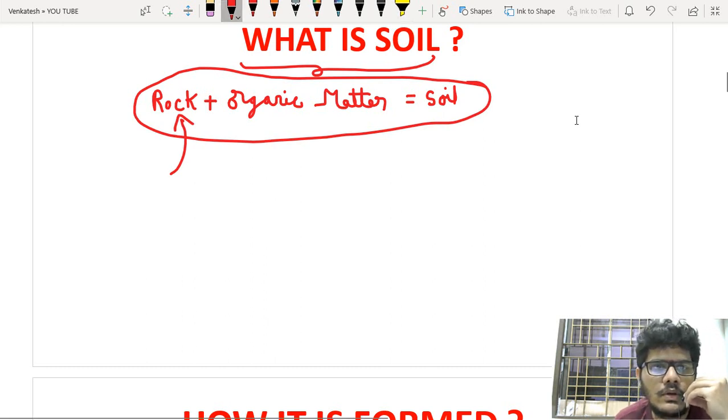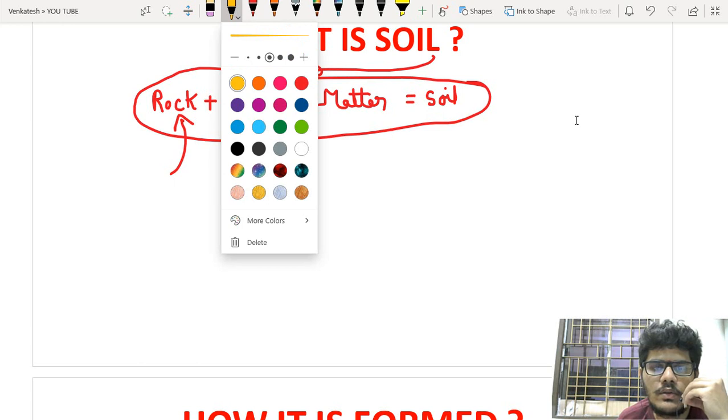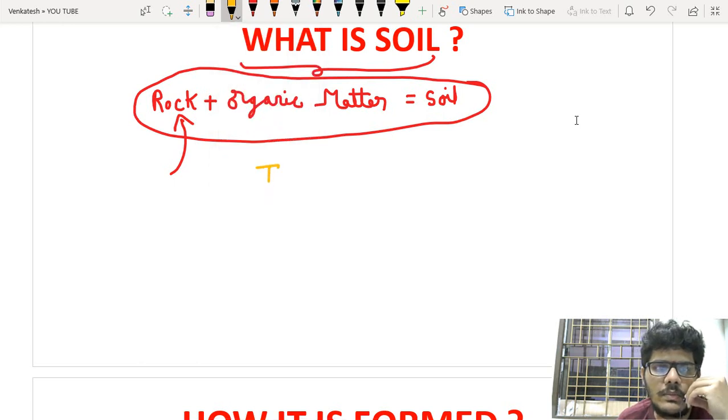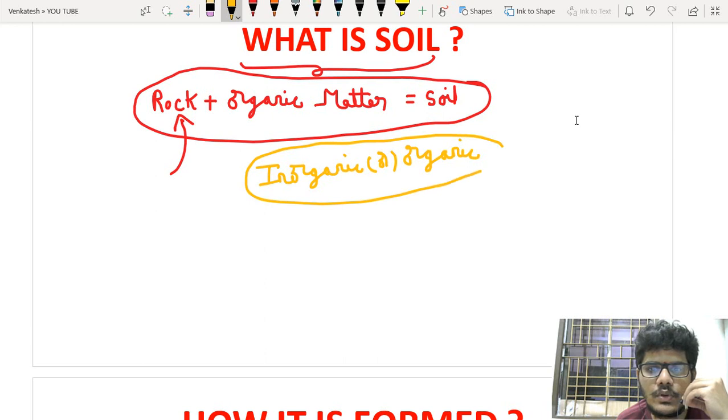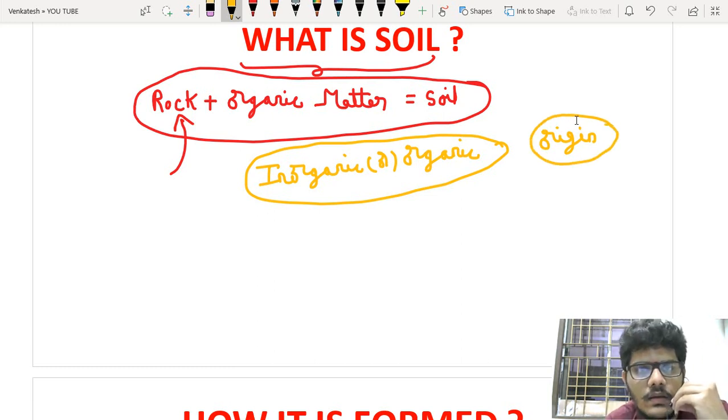And coming to this type of soil, you may ask whether the soil is organic or inorganic. This nature depends upon the origin of soil, that means from where it is formed. So the soil may be organic or inorganic, depending upon the source of its origin.